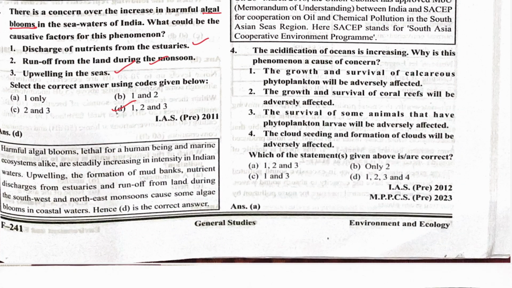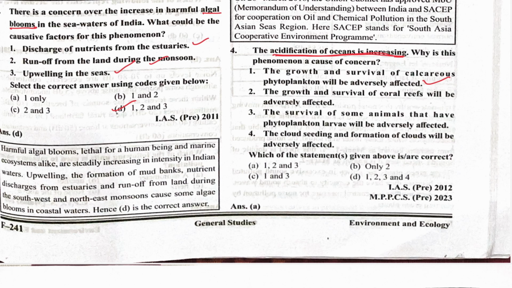Next, the acidification of the oceans is increasing. Why is this phenomenon a cause of concern? The growth and survival of the calcareous phytoplankton will be adversely affected. Yes.